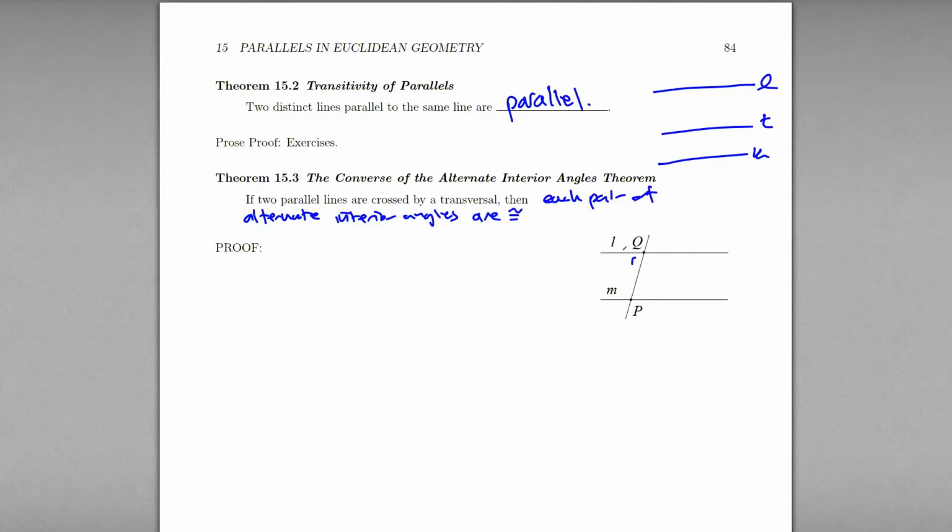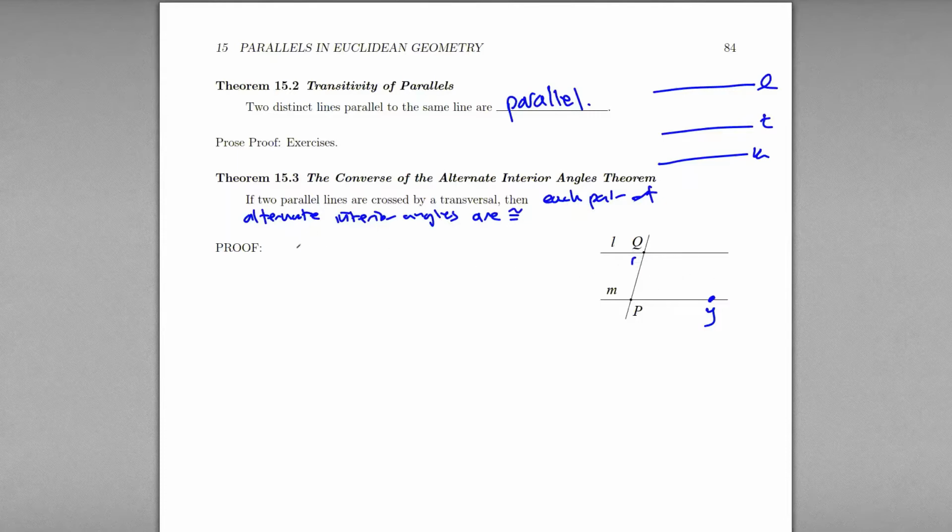So we start off with two parallel lines with a transversal, and we want to show that this angle, and we'll call it QPY, are congruent. And we'll call it QPY because we're going to find another angle in here.